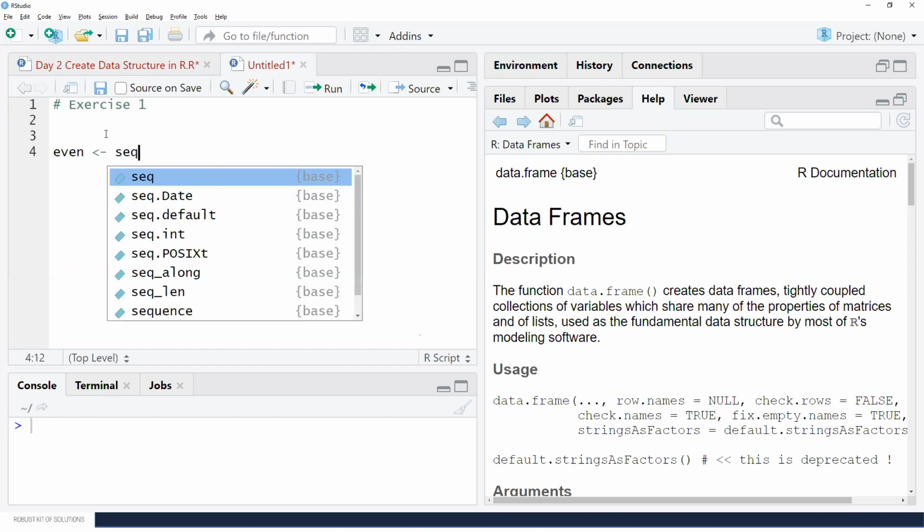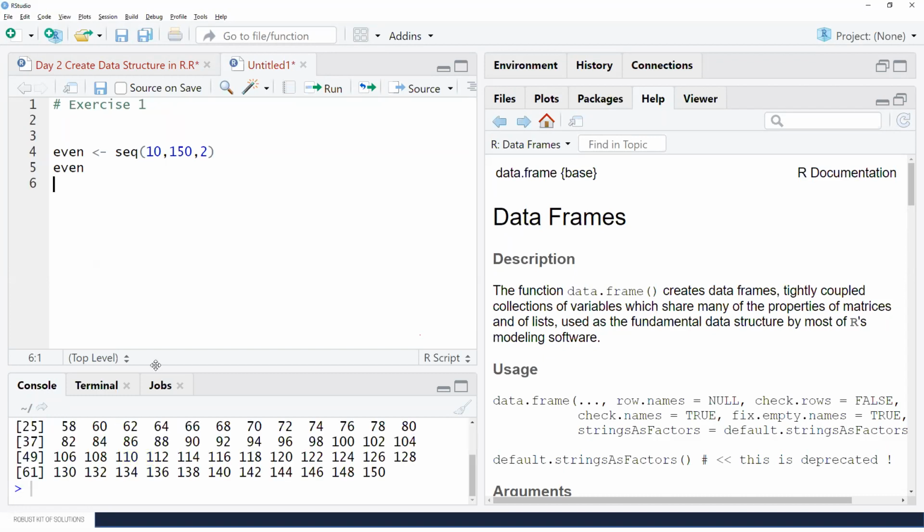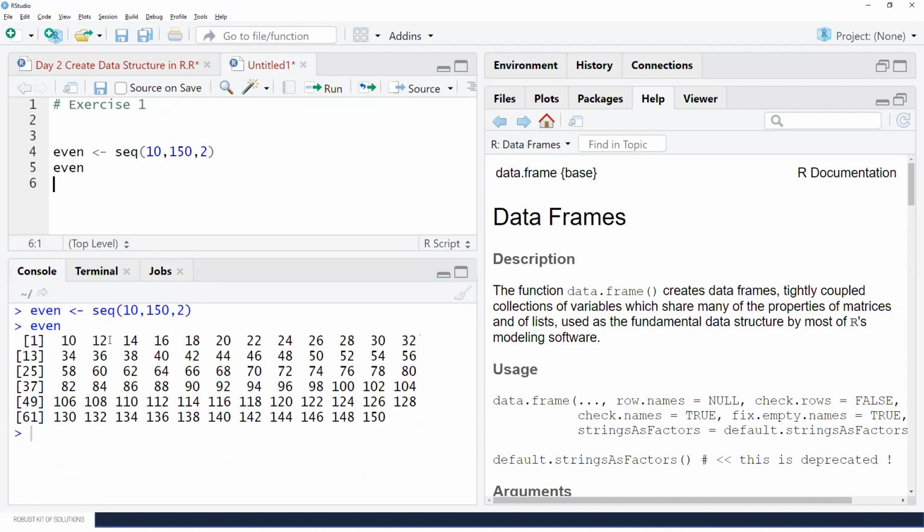So I can use a sequence function, seq 10 to 150 by 2. Now if we print this Ivan, you can see 10, 12, 14, 16, 18, 20, 22 and up to 150 it is taking.